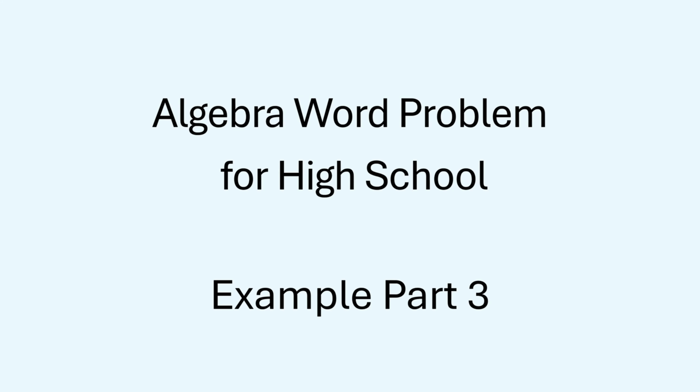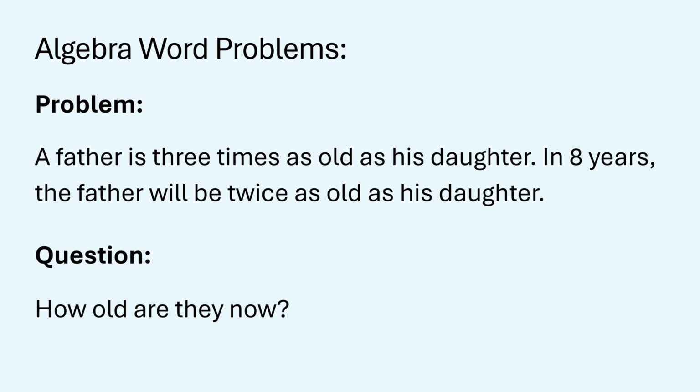Algebra word problem for high school. Problem. A father is 3 times as old as his daughter. In 8 years, the father will be twice as old as his daughter. Question. How old are they now?